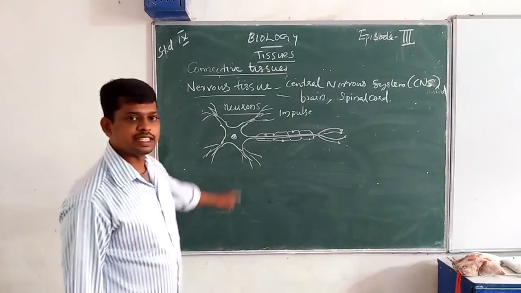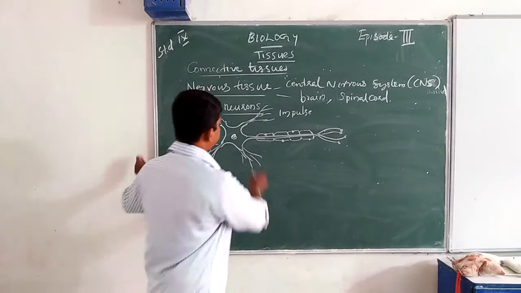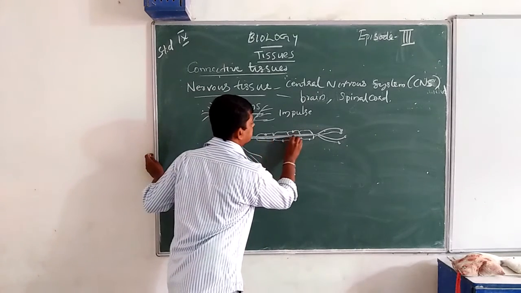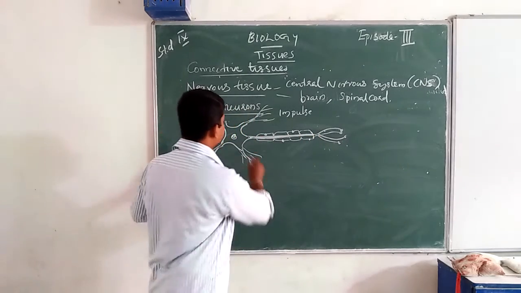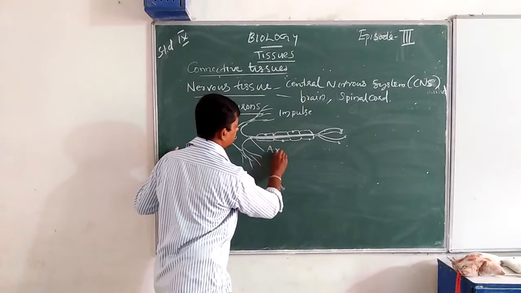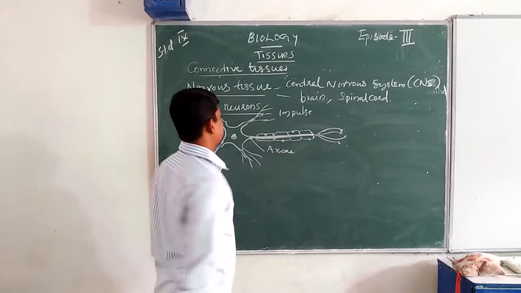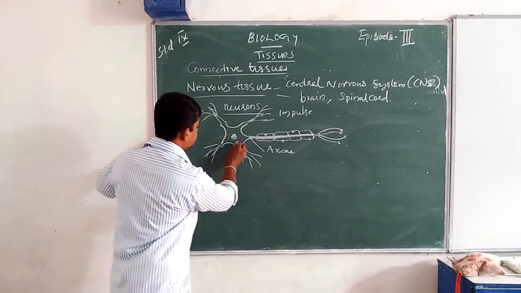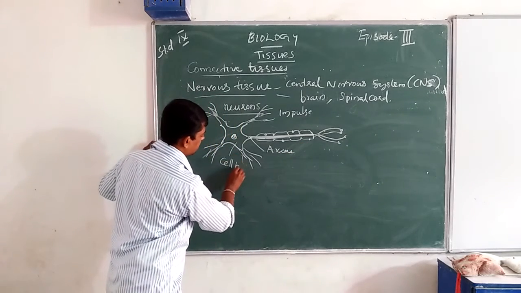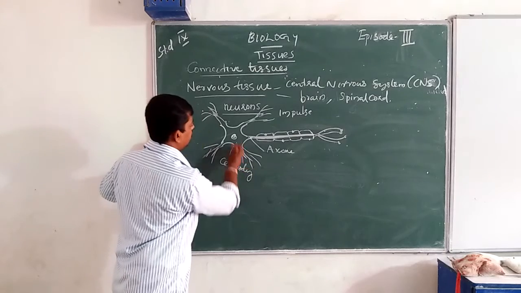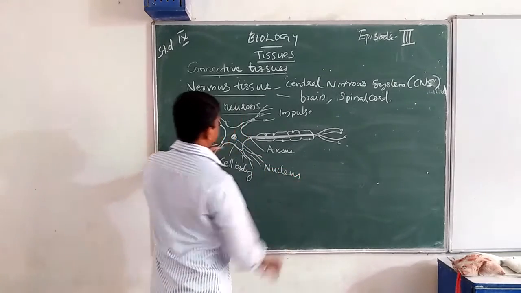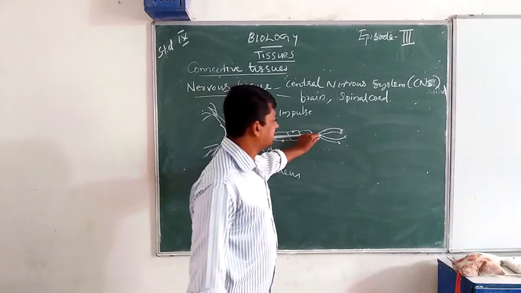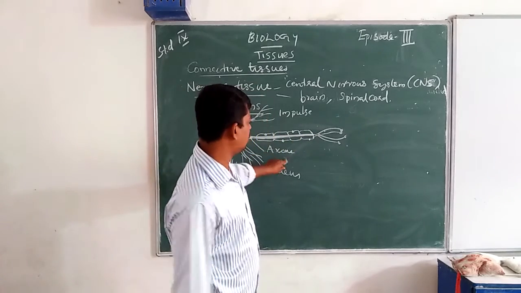A neuron has a cell body and a long thread-like structure that is known as the axon. This is the cell body, the nucleus, and the long central thread-like structure is the axon.